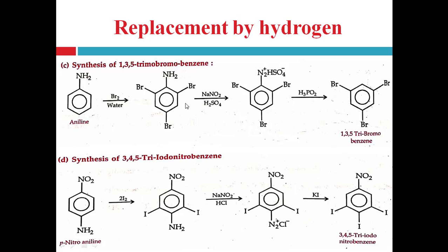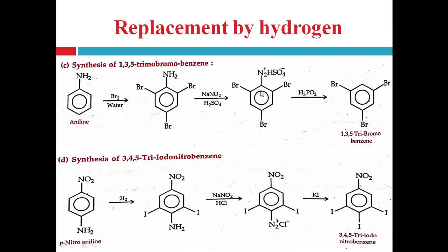So this 2,4,6 tribromoaniline reacts with NaNO2 and H2SO4 in cold condition and is converted into the diazonium bisulfate group, that is the diazonium salt, right?